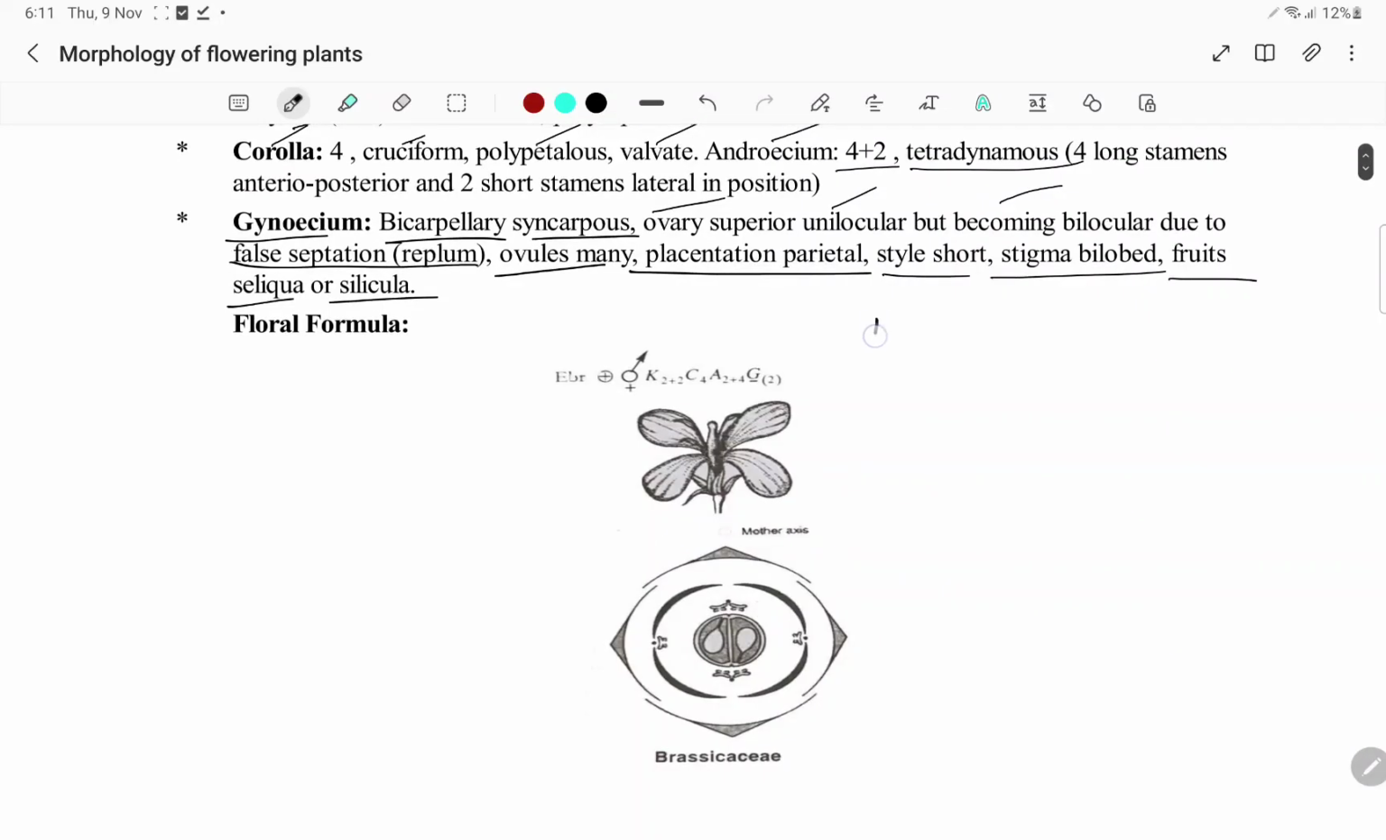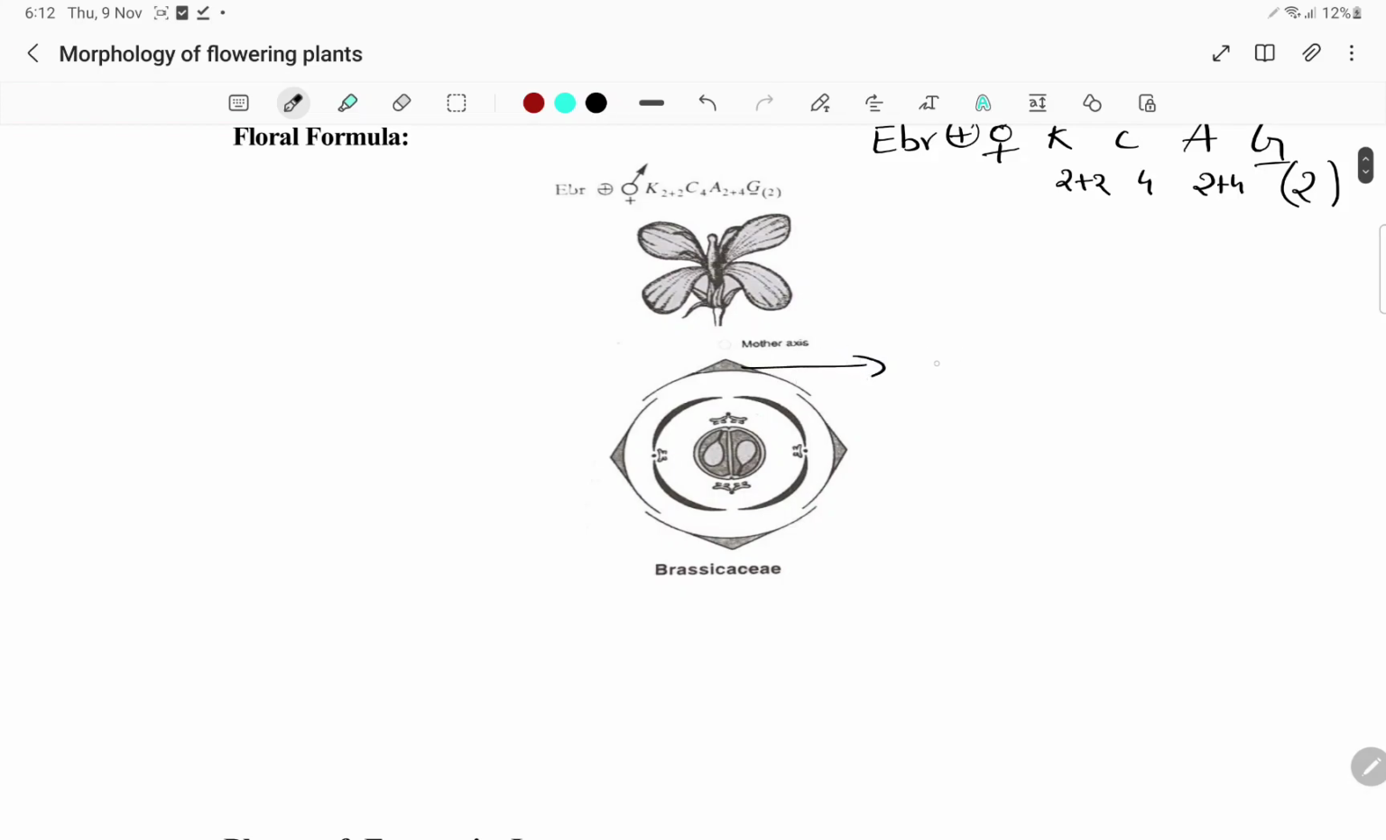This is the floral formula. Ebracteate, so no bracts, and actinomorphic, bisexual, calyx, corolla, androecium and gynoecium. Calyx is 2 plus 2, corolla is 4, and tetradynamous condition, superior ovary, and we will have 2 carpels, bicarpellary and syncarpous. And this is the floral diagram. Here you can see the calyx, which is arranged in 2 whorls. That's how it is written as 2 plus 2.